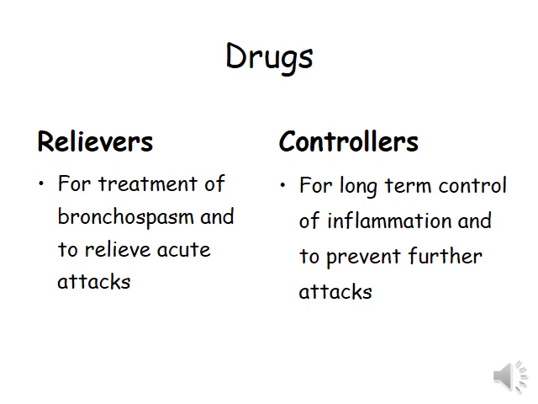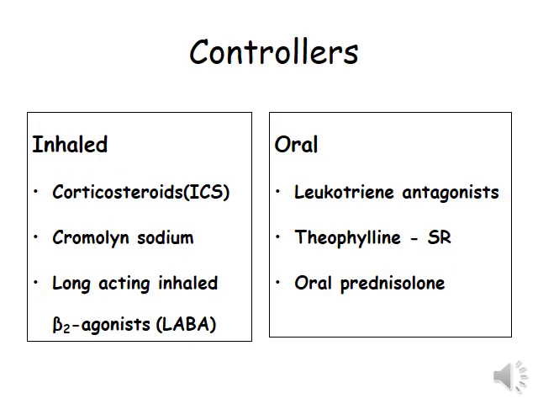Drugs: relievers and controllers. For treatment of bronchospasm and to relieve acute attacks, relievers are used. Controllers are for long-term control of inflammation to prevent further attacks. Controllers are inhaled corticosteroids, cromolyn sodium, long-acting inhaled beta-2 agonists, oral leukotriene antagonists like montelukast, slow release theophylline, and oral prednisolone.